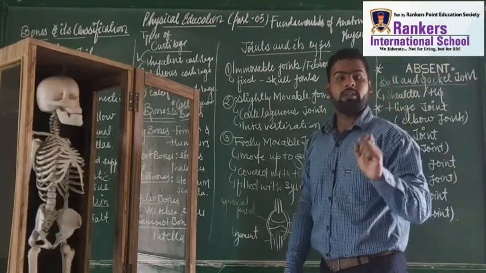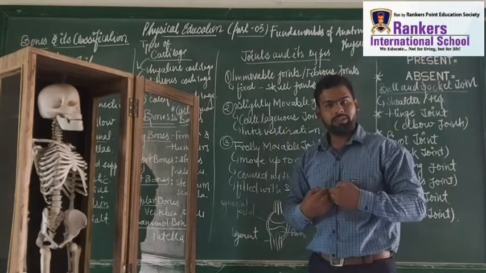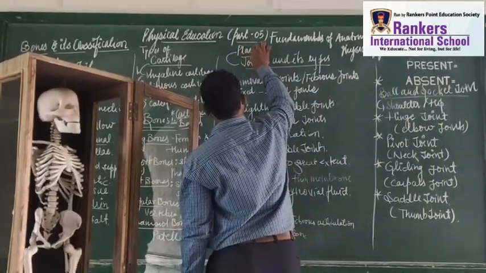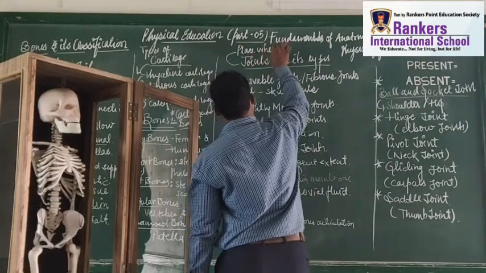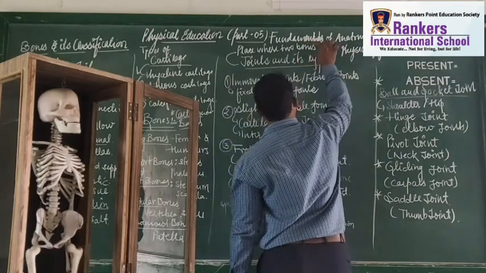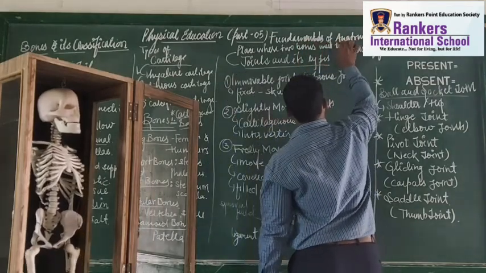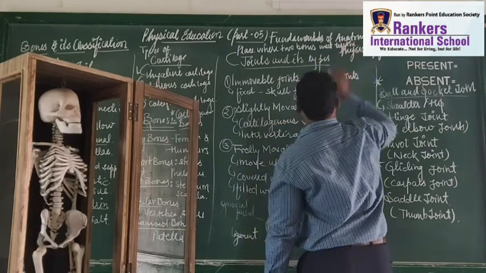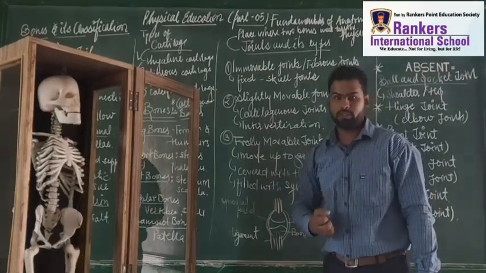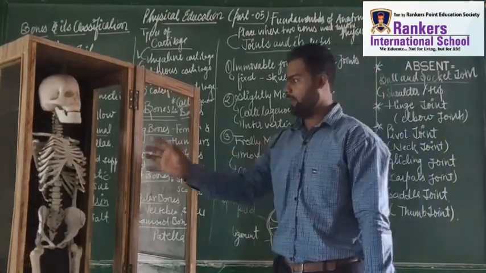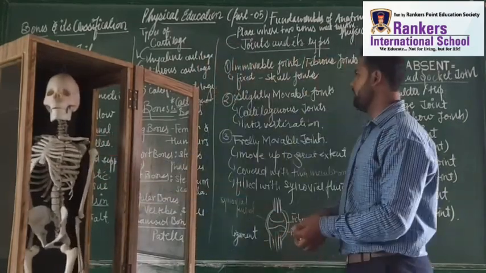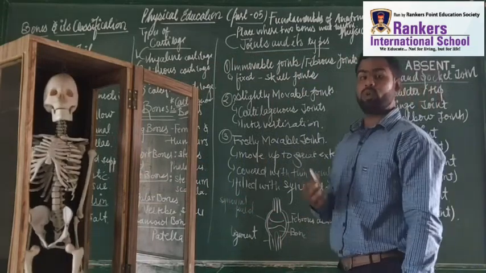Joints are the place where two bones meet together. The place where two bones meet together is called a joint, right? So students, joints and their types we will discover today. We have this shoulder region, we have the thigh region, so many things. So now let's talk about the joints.